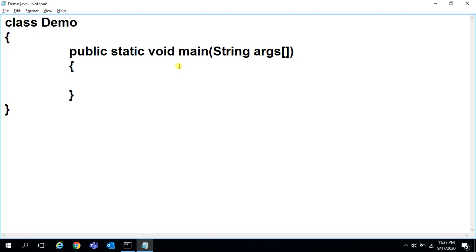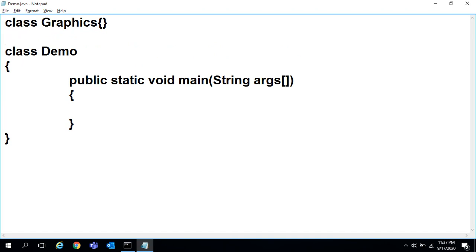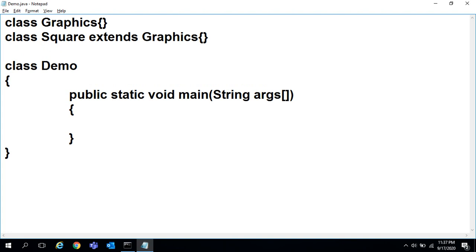What is a sealed class? I'll show you. First of all, I'll write one class called Graphics, and one more class, class Square extends Graphics, one more class Rectangle extends Graphics,